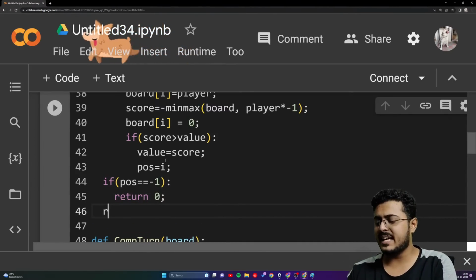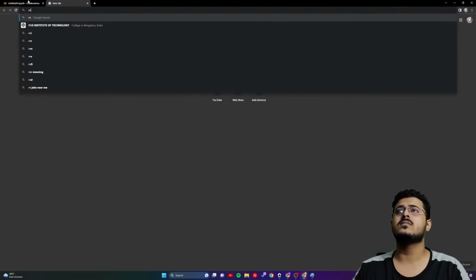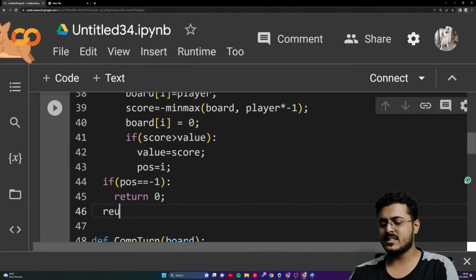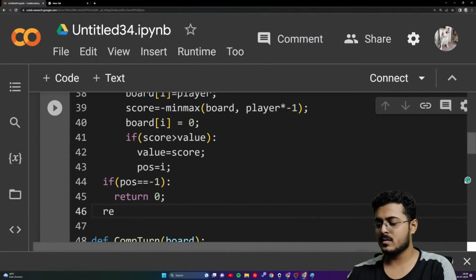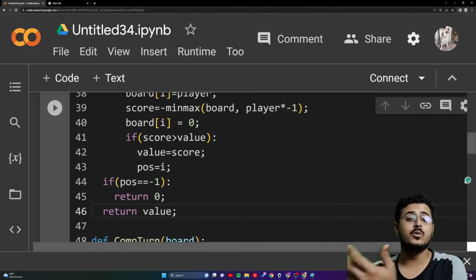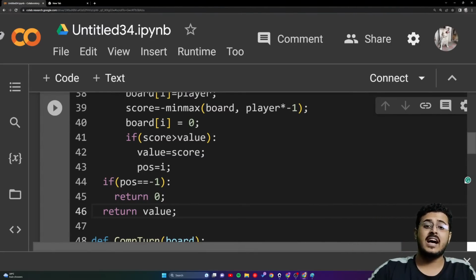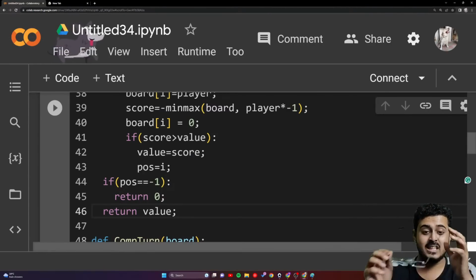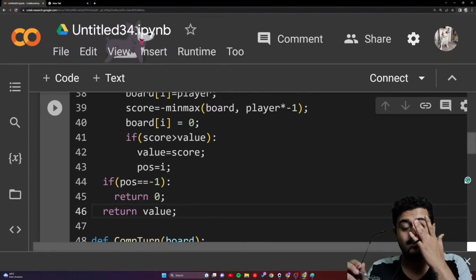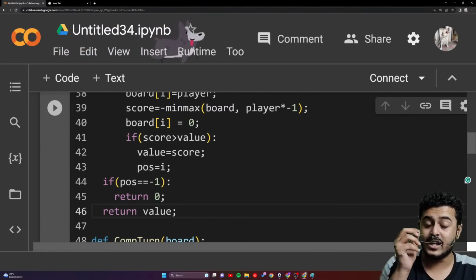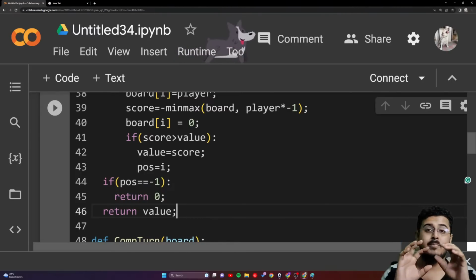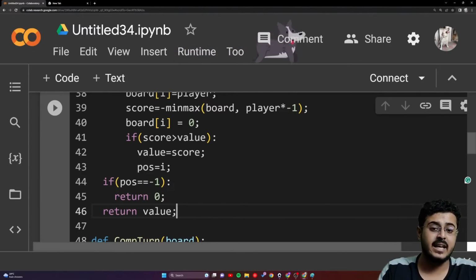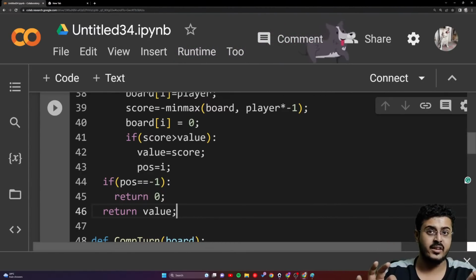Otherwise, in the normal case, return the value as the highest value possible. And we are propagating the value back up the tree, guys. This is called backtracking, which we have implemented using recursion itself, guys.